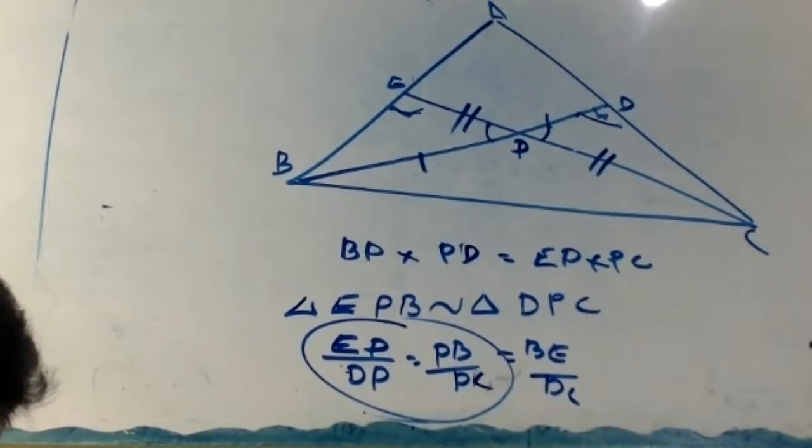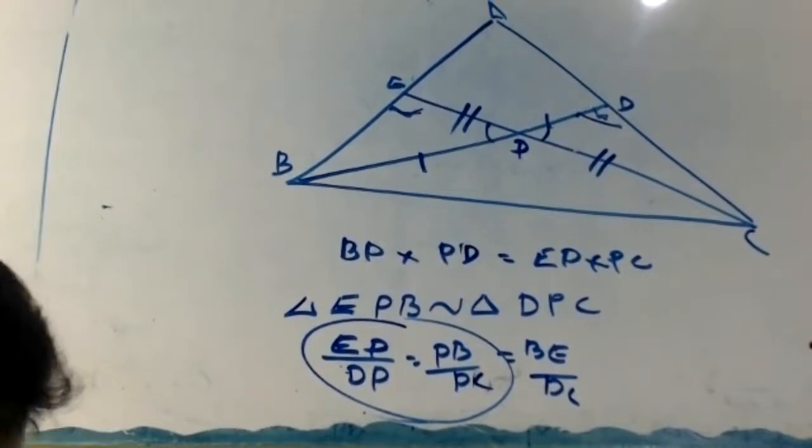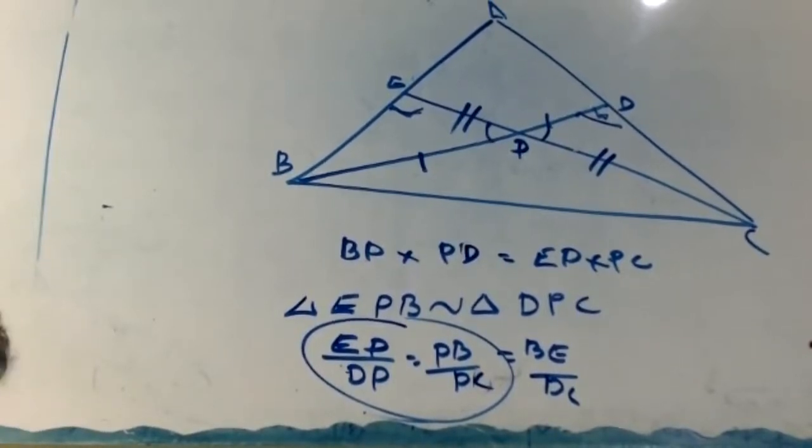If AP equal to 3 centimeter, PB 6 centimeter, AQ 5 centimeter, QC 10 centimeter. Show that BC equal to 3 PQ. Okay, try now.